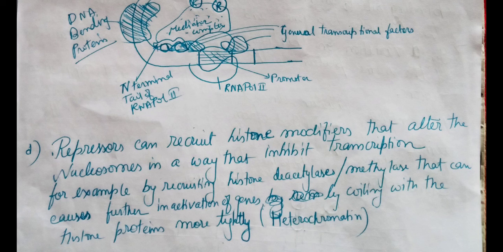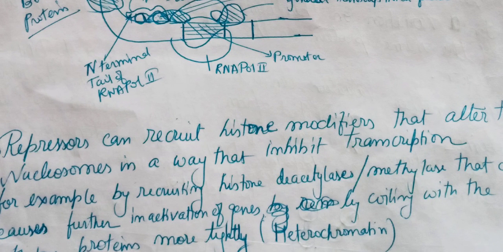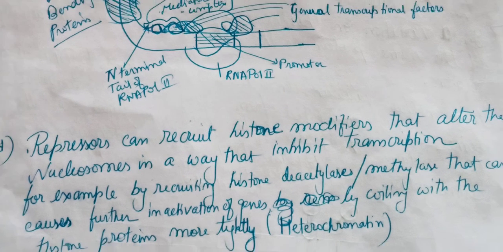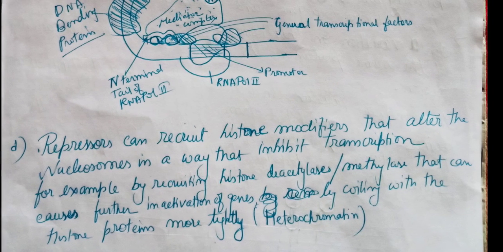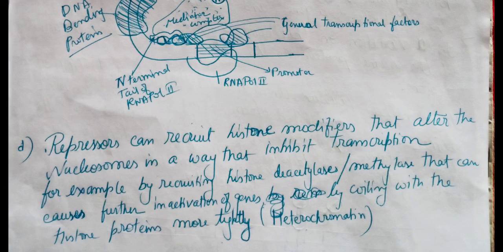For example, a repressor can recruit histone deacetylase or histone methylase, which cause inactivation of the genes by removing the acetyl group from that particular lysine residue, as I have said, right? The histone gets modified, and the DNA gets tightly wrapped to form heterochromatin, right?